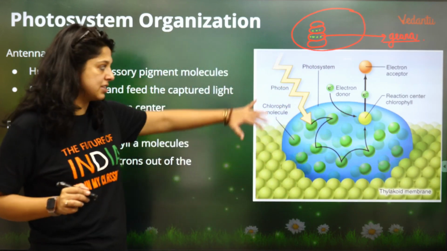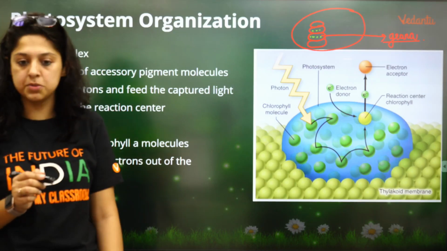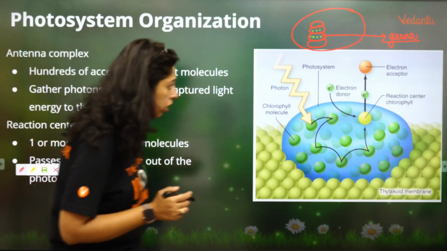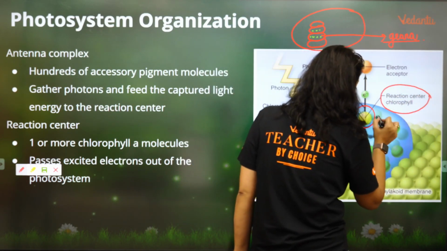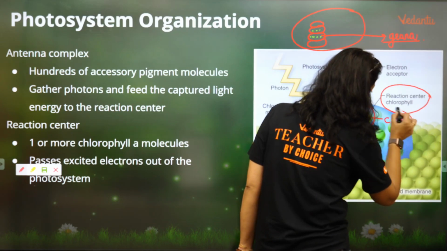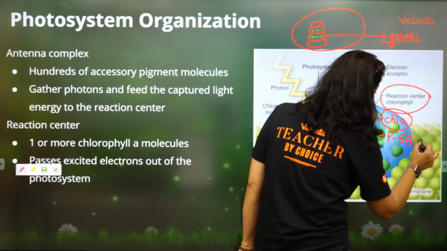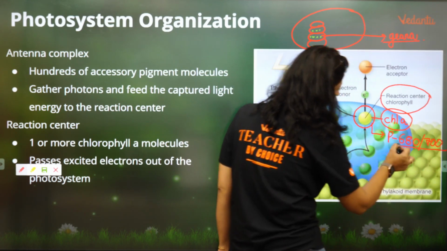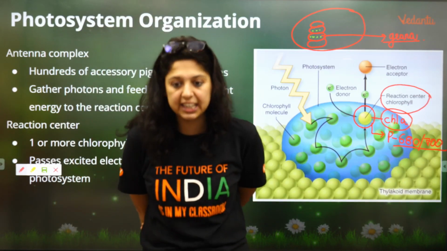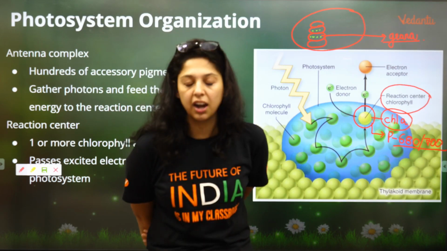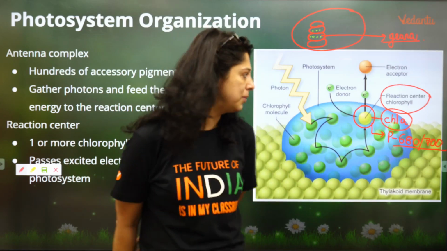So these are the pigments which will absorb sunlight. I've told it so many times already. So the main pigment is called the reaction center. It is a chlorophyll A molecule. It will absorb 680 or 700 nanometers of light. या 680 या 700 nanometer of light को absorb करेगा. It is the main one. अगर मैं PS2 की बात करूं तो it will be 680. अगर मैं PS1 की बात करूं तो it will be 700.